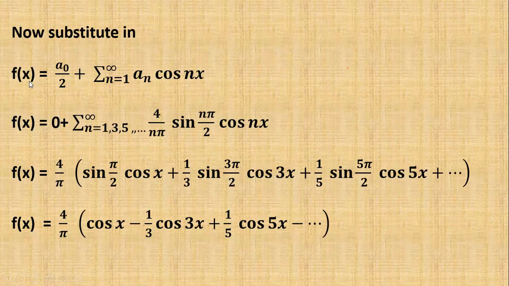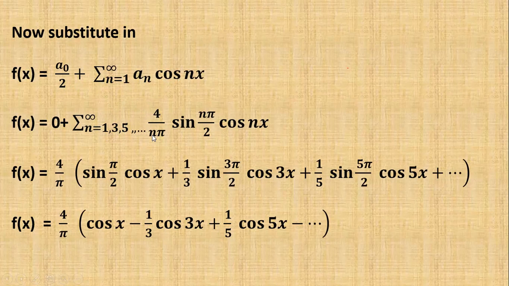f(x) is equal to a_0 by 2 plus summation n is equal to 1 to infinity a_n into cos nx. Here n is equal to 1 to infinity, but when n is even, a_n is 0. Therefore, we can remove 2, 4, 6 and so on, and write only odd numbers here. That's why I'm writing here n is equal to 1, 3, 5 and so on. Here a_0 is equal to 0.